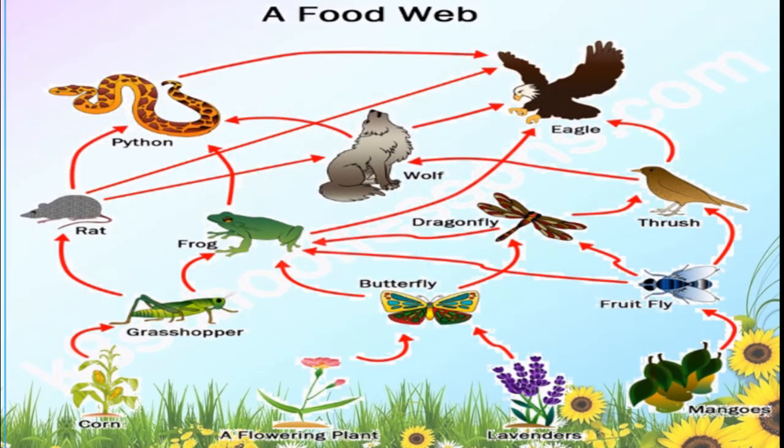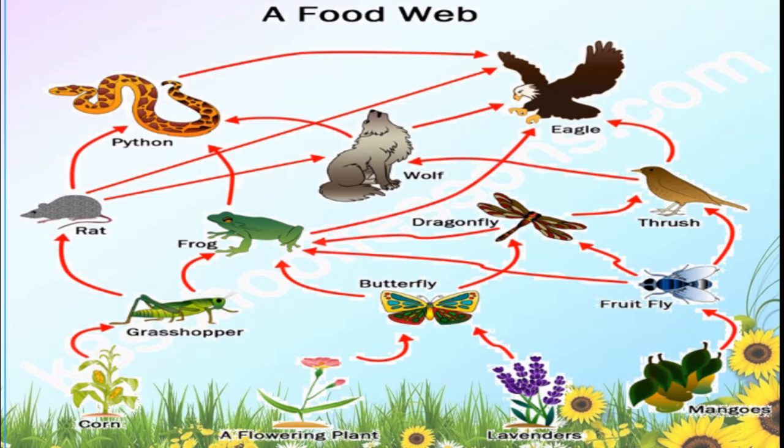See, this is a food web. Means here we can see so many food chains in one food web. Here one living thing, for example, you take a butterfly. Butterfly is the food for frog also, and butterfly is the food for dragonfly also.